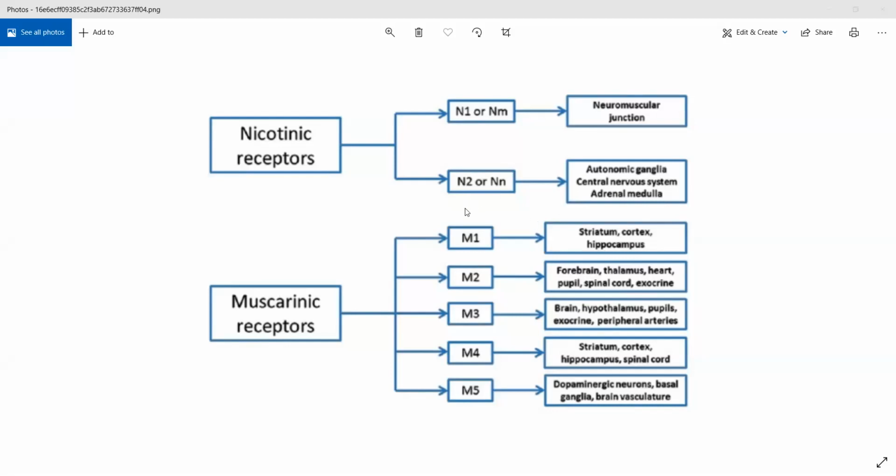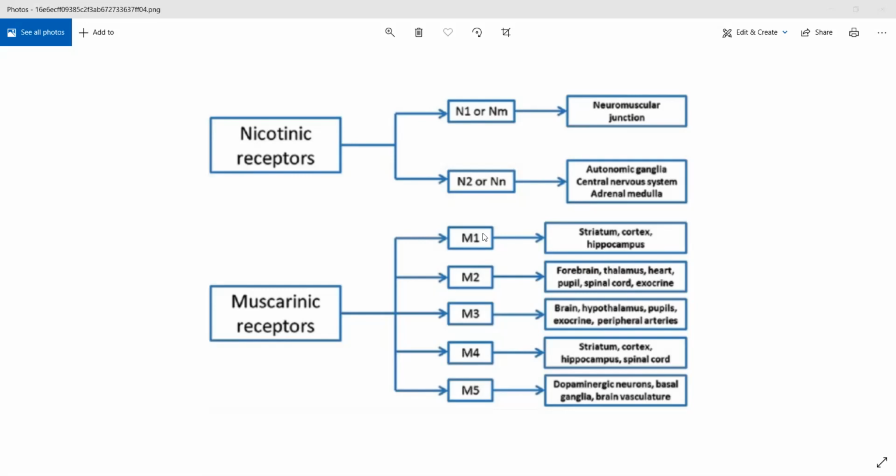Then coming to muscarinic receptors, the main types of muscarinic receptors will be M1 to M3. M4, M5 functions are not completely understood or explored. We only know their locations. उन लोगों के functions are still yet to be completely understood. They are working on it, but they're not as well understood as M1 to M3. So M1, M2, and M3.